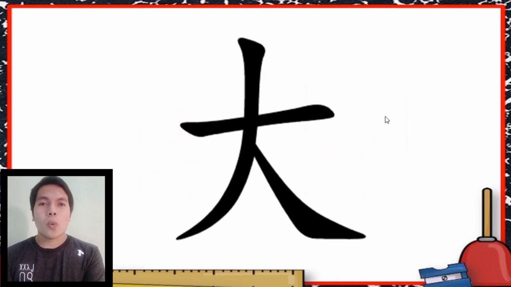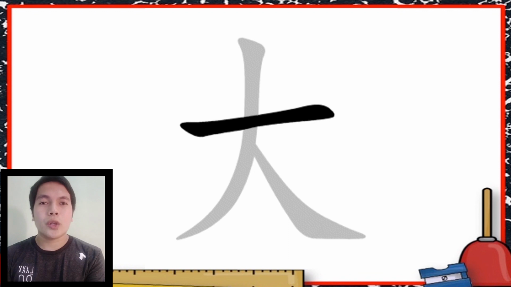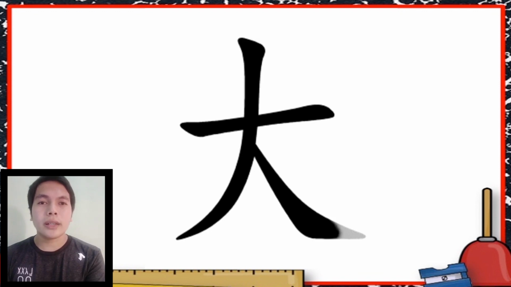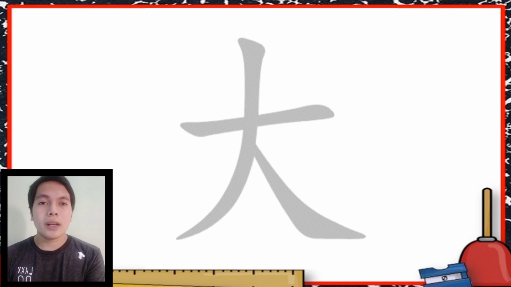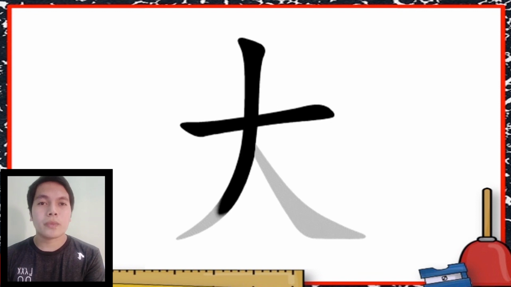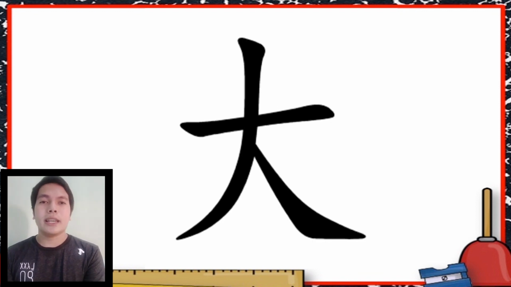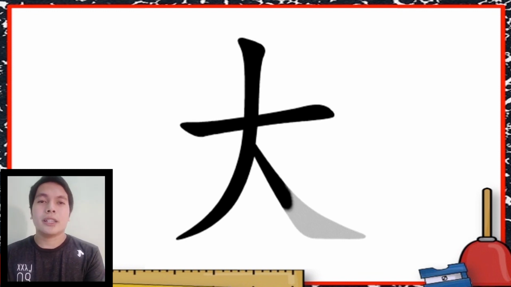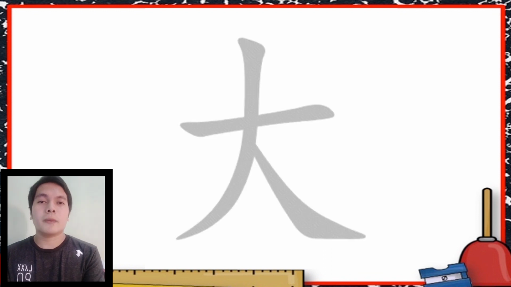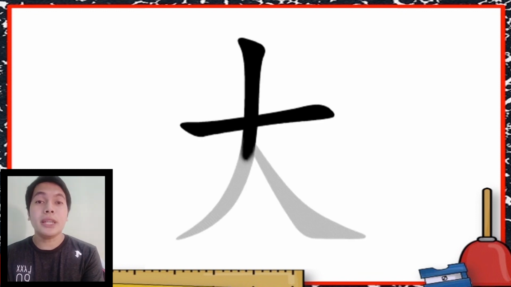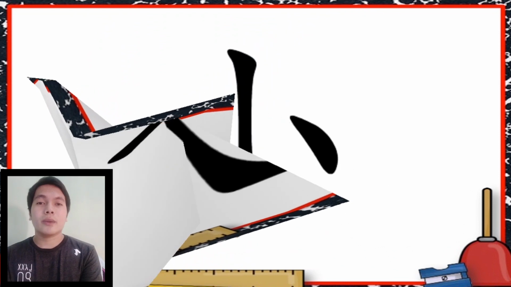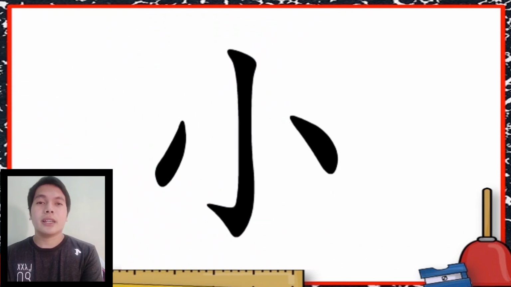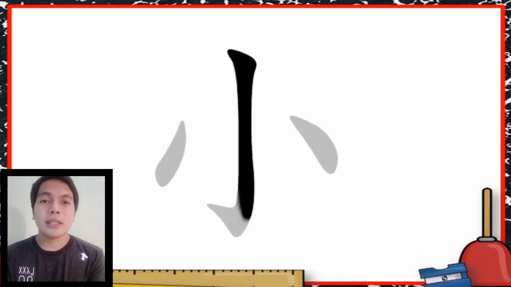Now, do you know what is this? What character is this? Is it ta or xiao? Very good. This is ta. Again, this is ta. This is the character of ta. Ta, in English, it means big. What about this one? What character is this? This character is xiao. Again, xiao. In English, it means small.